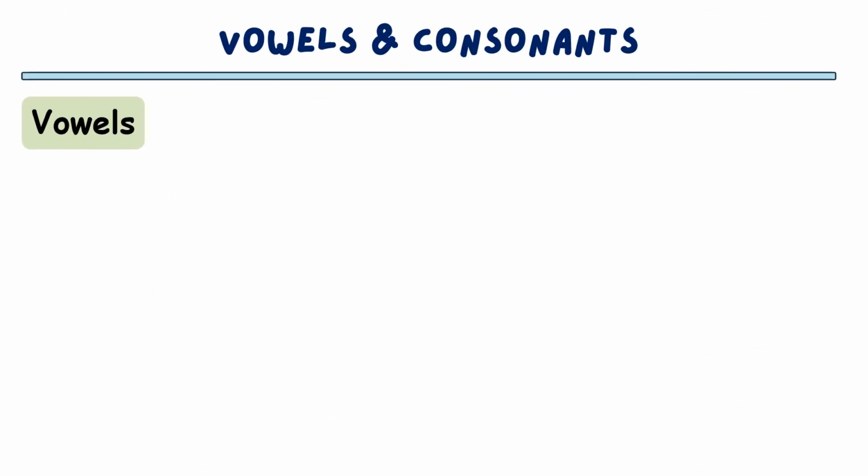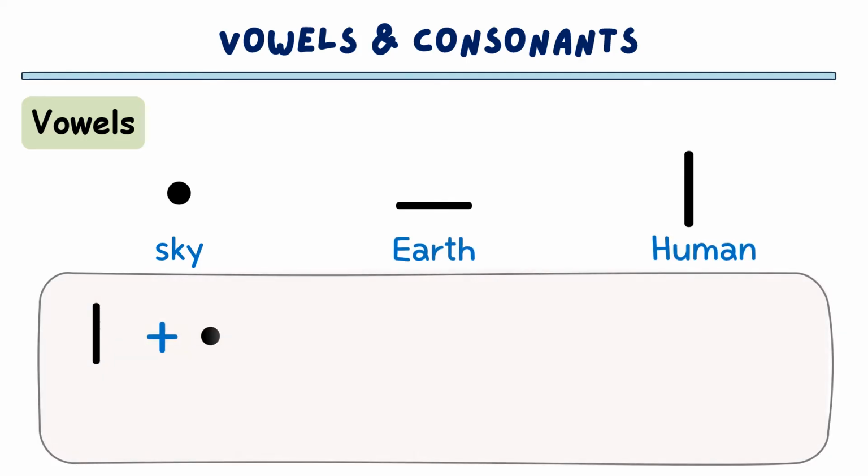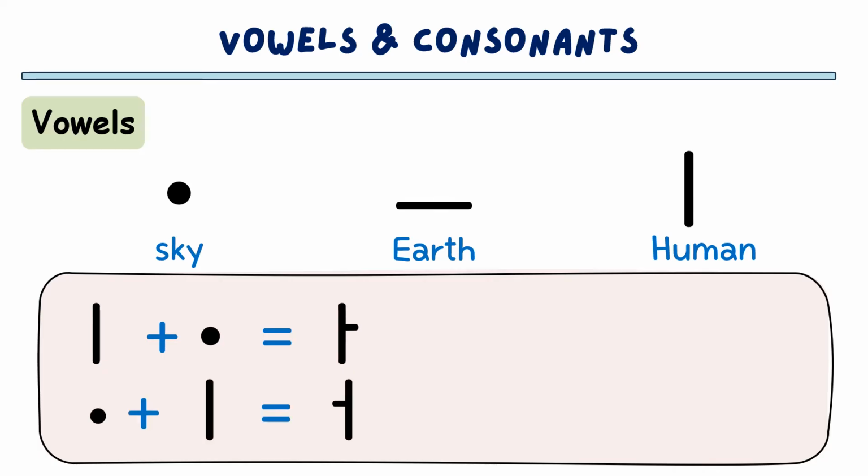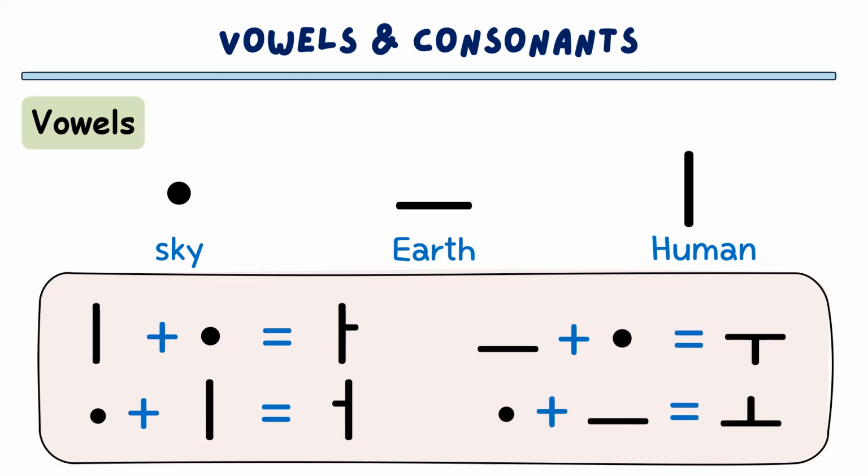Now let's look at Hangul again. The vowel characters are based on the shapes of the sky, earth, and human. For example, when the human shape meets the sky shape, it makes this vowel, ah. When the sky shape meets the human shape, it makes this vowel, o. So the vowels are created by combining these three elements.